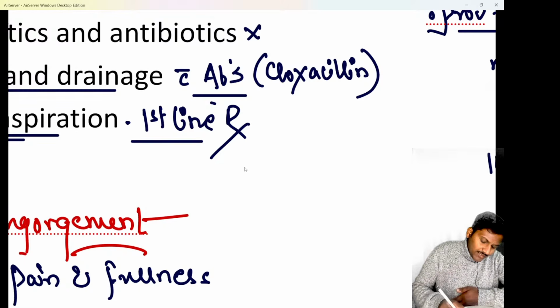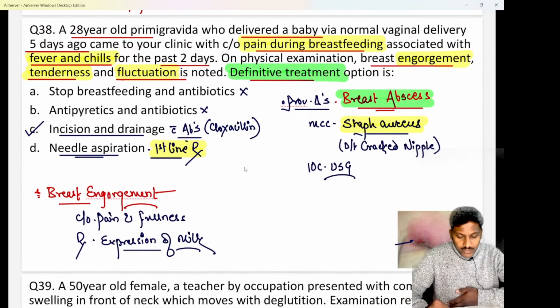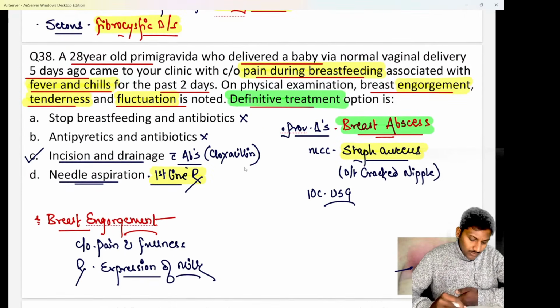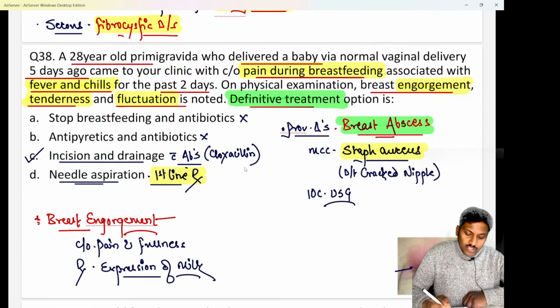So if they would have asked you what is the first line treatment in a case of breast abscess, or the next line of treatment, my answer would have been option D, that is ultrasound guided needle aspiration. We should go for 2 attempts of an ultrasound guided needle aspiration. If those attempts fail, then we go for an incision and drainage. But here they directly ask you about the definitive or the most appropriate management, so go for I and D, or incision and drainage, as the answer. Hopefully clear.